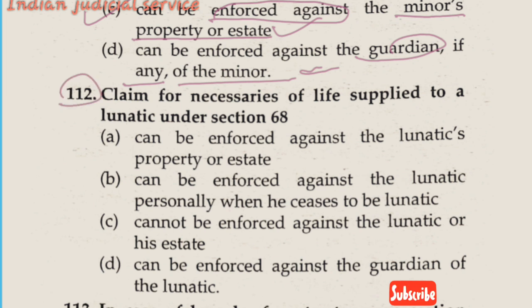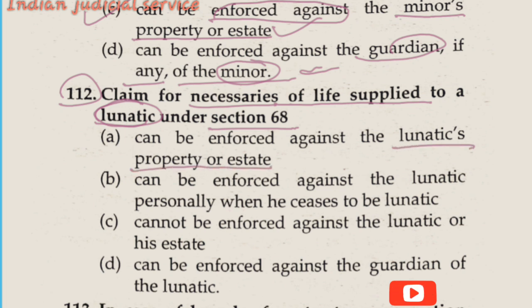Now question number 112. The claim for necessaries of life supply to a lunatic under section 68. This is the same type of question. In that question the word minor was used for an incapable person, and now they use lunatic. Option A, can be enforced against the lunatic's property or estate. Option B, can be enforced against the lunatic personally when he ceases to be a lunatic. Option C, cannot be enforced against the lunatic or his estate. And option D, can be enforced against the guardian of the lunatic.